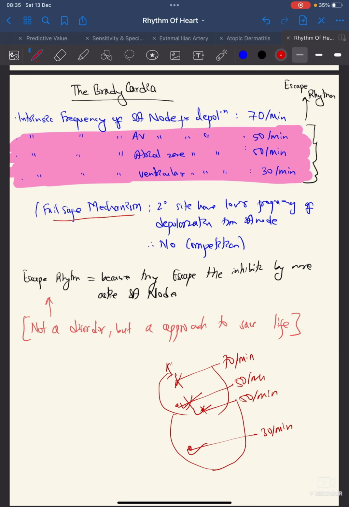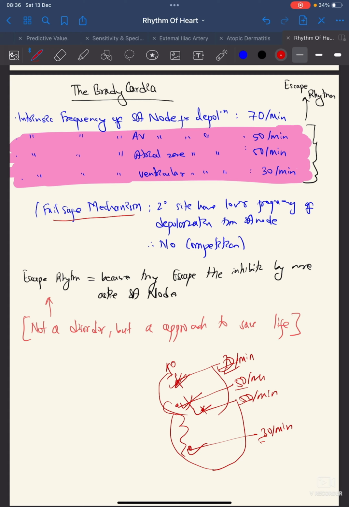So this is the primary side. These all are the secondary side. The secondary sides have a lower frequency of depolarization than the SA node, so there will be no competition. It will be producing the wave of depolarization. So if 70 cannot do it, then 50 will do. If 50 cannot do it, then only the 30 will be doing it. So there will be no competition because of this.